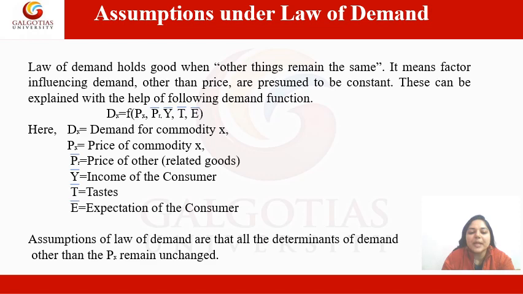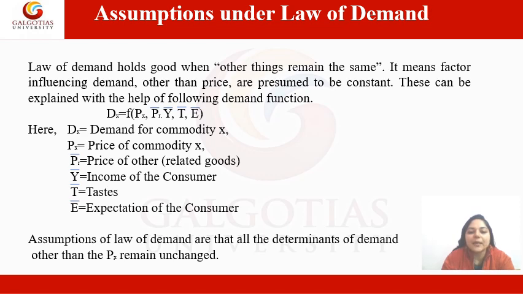This can be explained with the help of the following demand function. Here the demand function is Dx = f(Px, Pr bar, Y bar, T bar, E bar), where f means function of the factors of demand. Bar refers to constant. It means all these factors upon which bar is stated are constant.